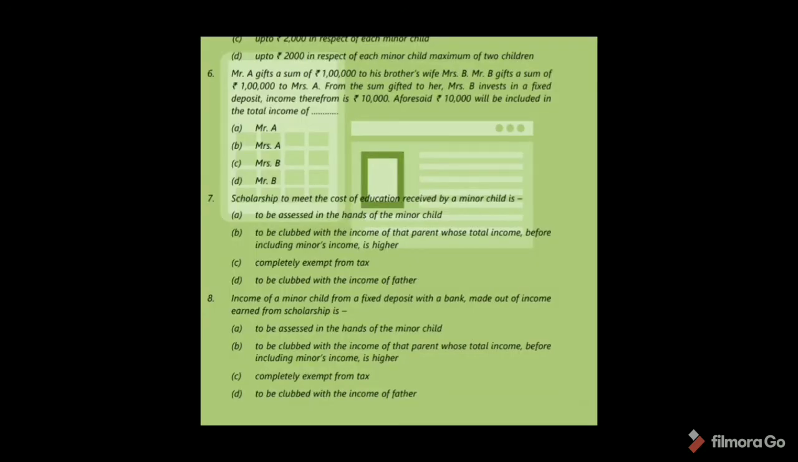See illustration 9. So this is on the basis of cross transfer. I already explained using one example. So this illustration, read by yourself. Okay? See 6th MCQ. Mr. A gifts a sum of 1 lakh to his brother's wife, Mrs. B, and Mr. B gifts a sum of 1 lakh to Mrs. A. From the sum gifted to her, Mrs. B invests in a fixed deposit. Income therefrom is 10,000. The aforesaid 10,000 will be included in the total income of Mr. B. Okay? Option D is correct.